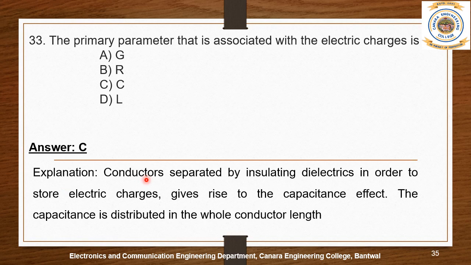Conductors separated by an insulating dielectric in order to store electric charges give rise to the capacitance effect. The capacitance is distributed along the whole conductor length.